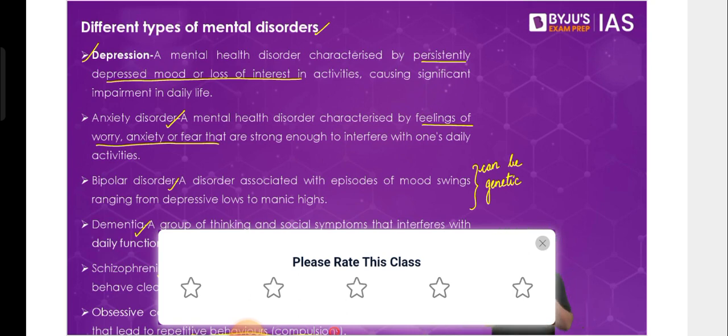So if they need their life to be in a certain way, their daily activities in a certain way, they do not like any kind of departure from there, and that can become a big challenge for them. One of the most common OCDs is related to washing of hands. I'm not talking about the post-COVID era, but even before that, there are people who have that OCD of germs.